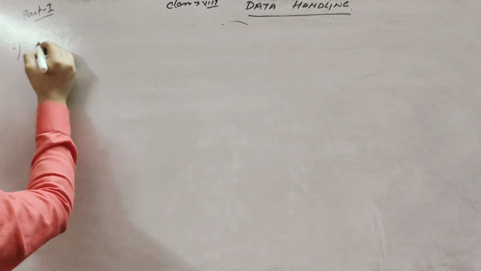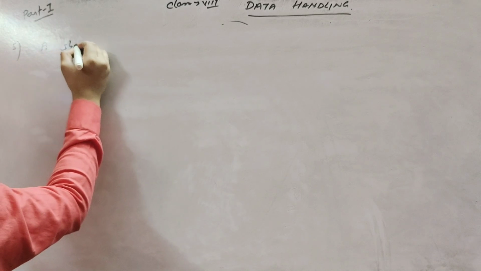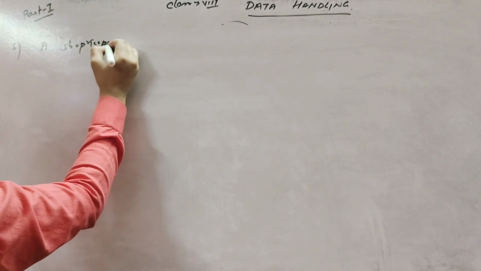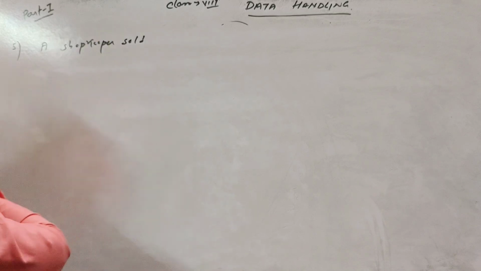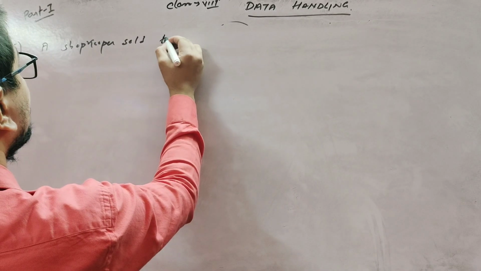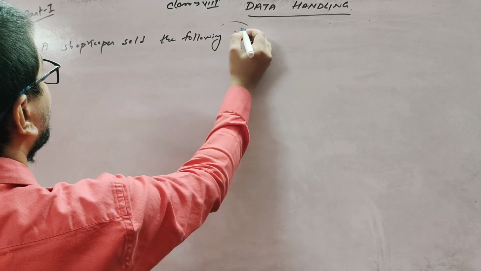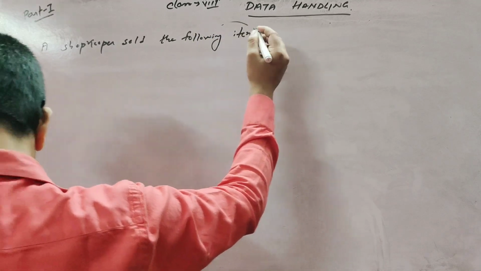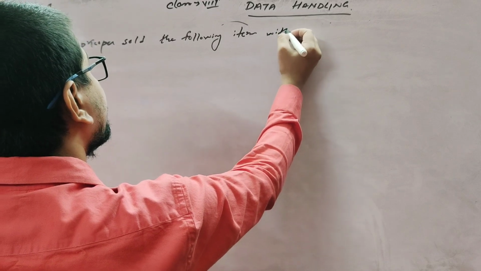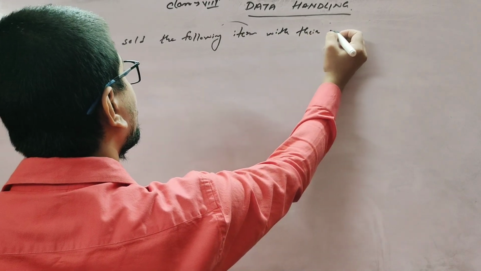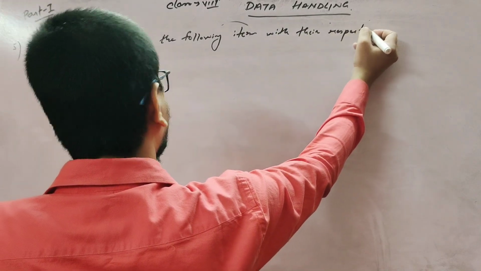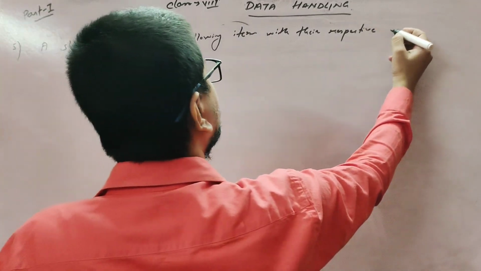So in question number 5, a shopkeeper sold the following items with their respective quantities.